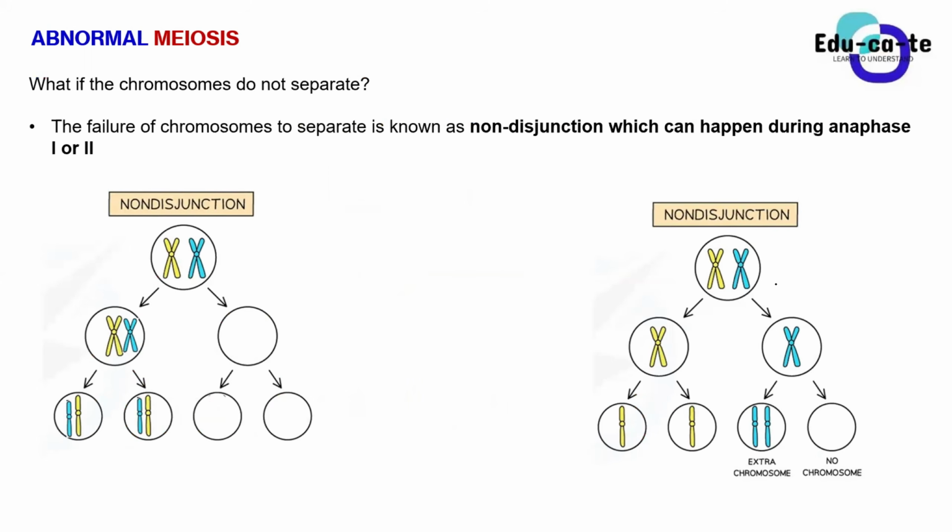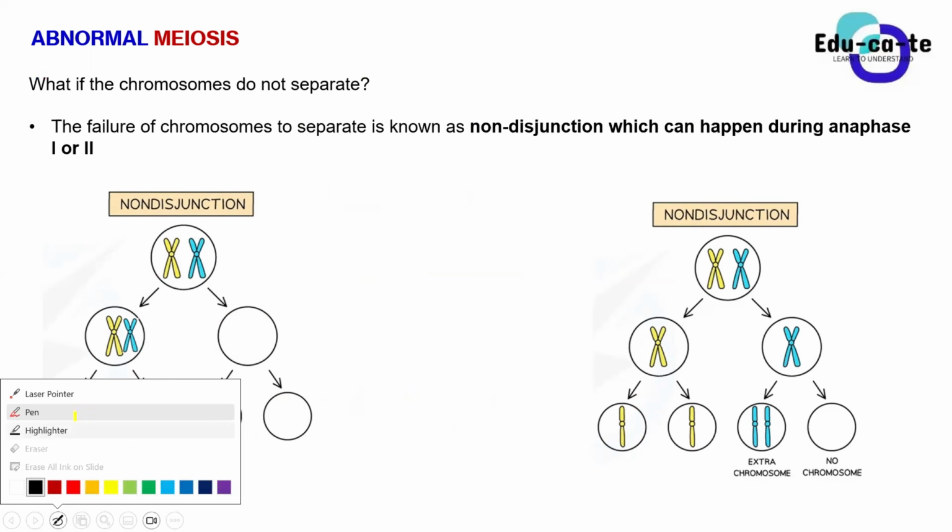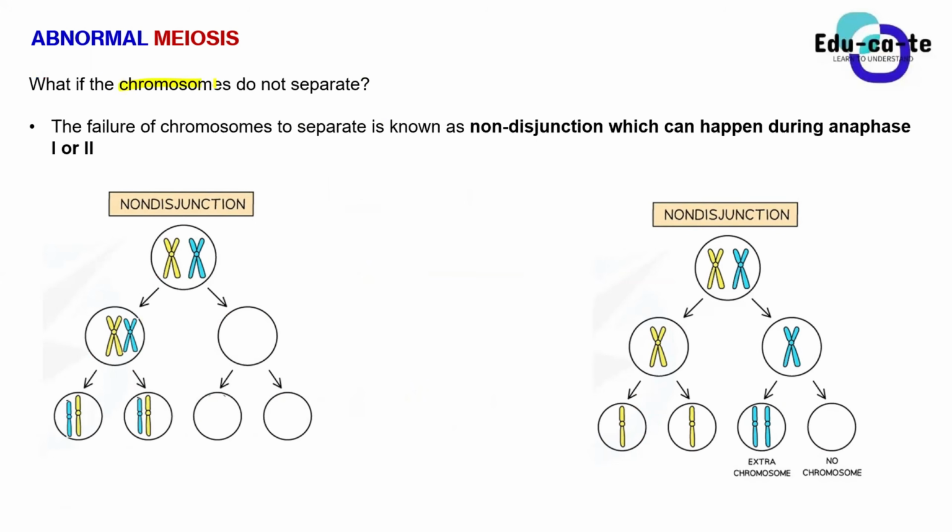Now let's look at this. What if the chromosomes do not separate? What if the chromosomes fail to separate? The failure of chromosomes to separate during anaphase 1 or anaphase 2 is known as non-disjunction. The word disjunction simply means separation. So when the 2 chromosomes fail to separate, that is known as non-disjunction.